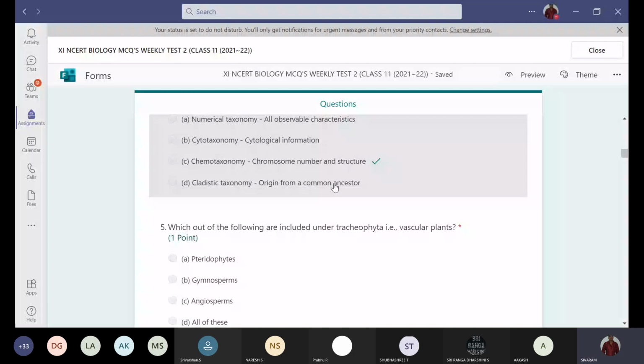Which out of the following are included under Tracheophyta, that is vascular plants: pteridophyte, gymnosperms, angiosperms. That means all the plants which possess vascular tissues are included under the Tracheophyta. It includes pteridophyte, gymnosperms, and angiosperms. So the option is D, all of these.